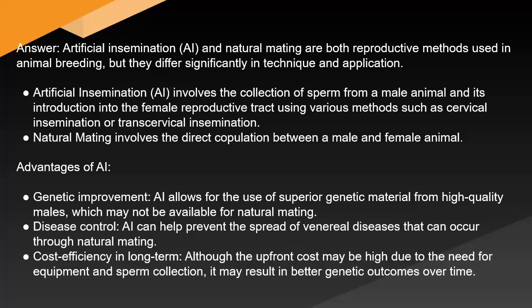Natural mating involves the direct copulation between a male and female animal. Advantages of AI: genetic improvement. AI allows for the use of superior genetic material from high-quality males, which may not be available for natural mating. Disease control. AI can help prevent the spread of venereal diseases that can occur through natural mating. Cost efficiency in the long term. Although the upfront cost may be high due to the need for equipment and sperm collection, it may result in better genetic outcomes over time.